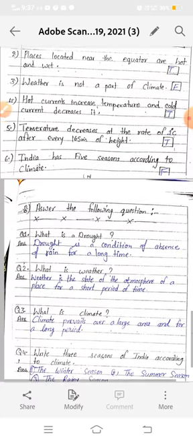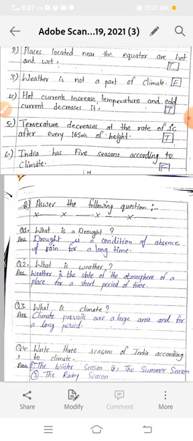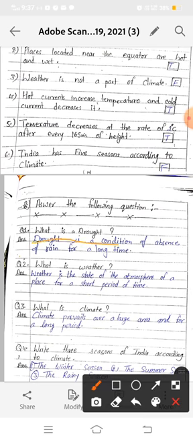Now we will answer the following questions. What is a drought? I told you, drought is a condition of absence of rain for a long time. When for a long time there is no rain in a place, that condition is called drought. Now what is weather?